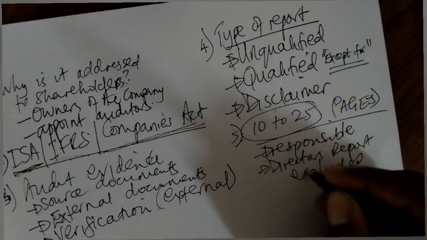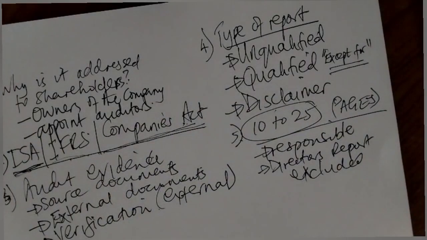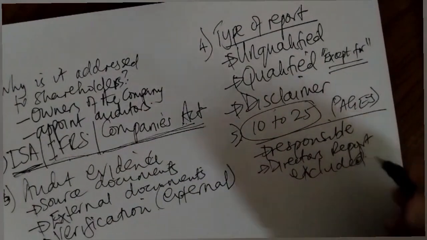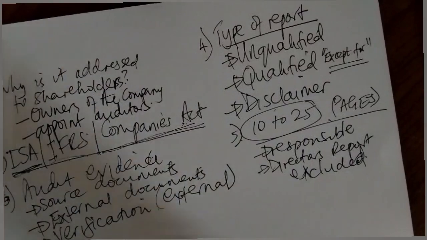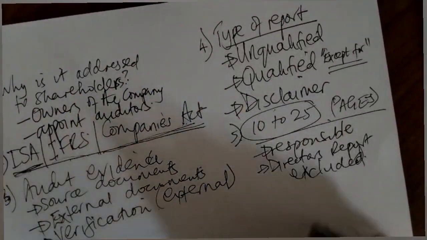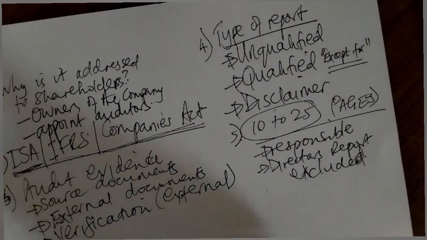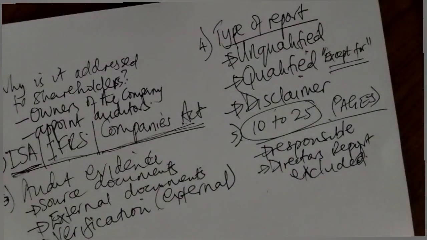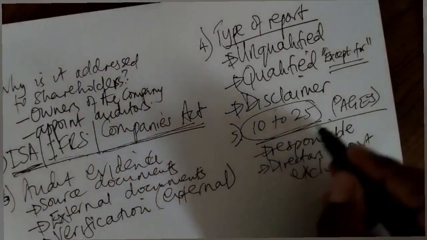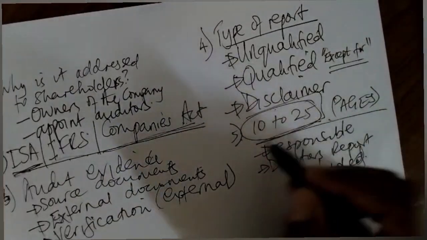Why? Because it's not easy to verify some of the information contained in the director's report. But not only that, you might not have a direct financial standard that actually shows you how you are supposed to audit a director's report. So the auditors ultimately are going to be responsible for the page numbers that they've specified.